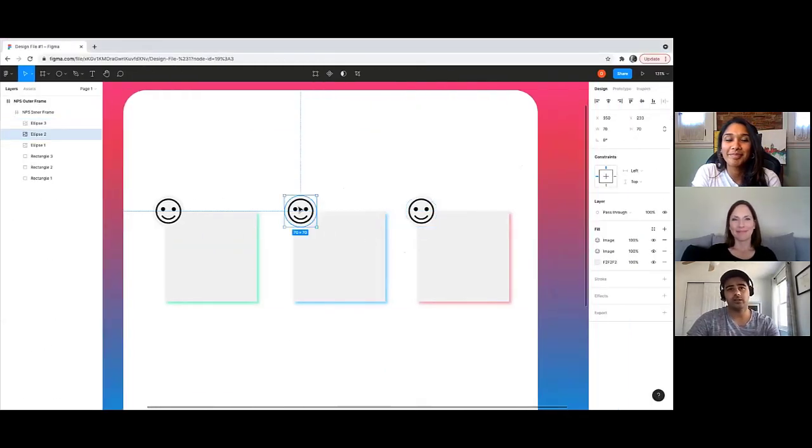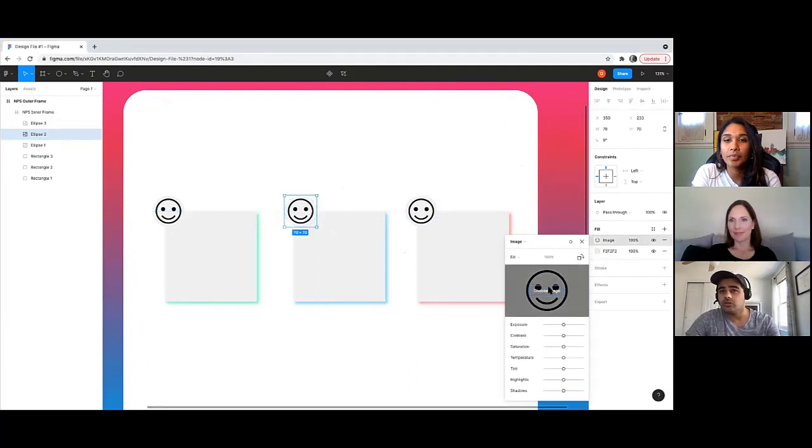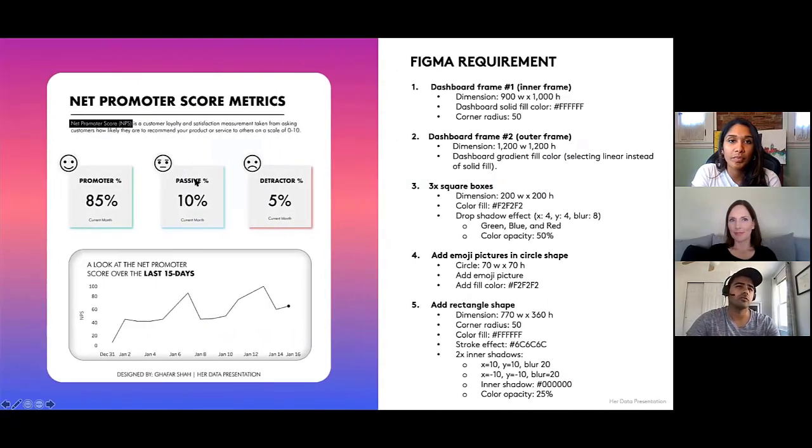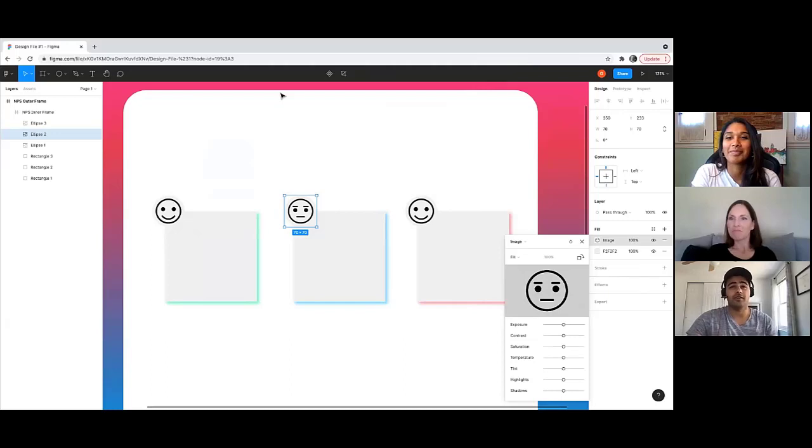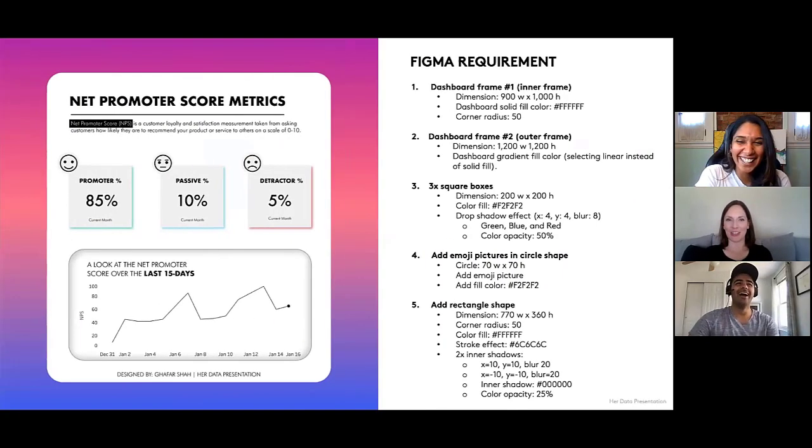To do that, just click on the circle, the image, get rid of this one, and then change the image to choose image. I think it's a neutral face. Yeah, passive is always neutral. This face is so funny. How can you not laugh at this? I'm trying to make it. Who can actually do that?